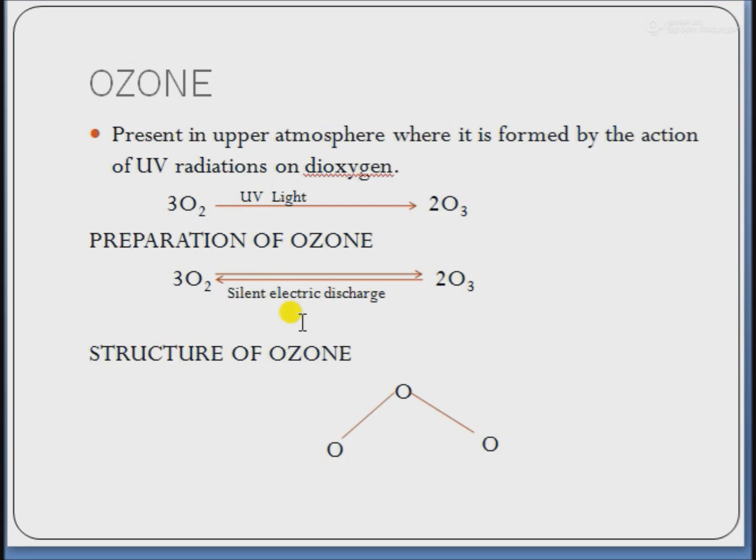Next is the structure of ozone, in which the central oxygen is sp2 hybridized and forms two single bonds with two other oxygen atoms. It also shows resonating structures, in which it forms a double bond with one oxygen and a single bond with the other oxygen, and its bond angle is 117 degrees.